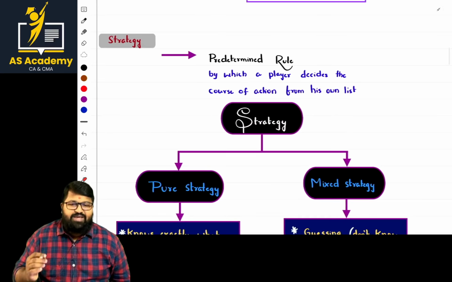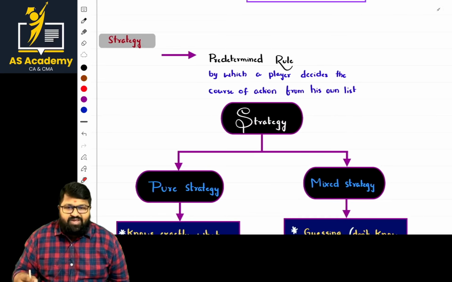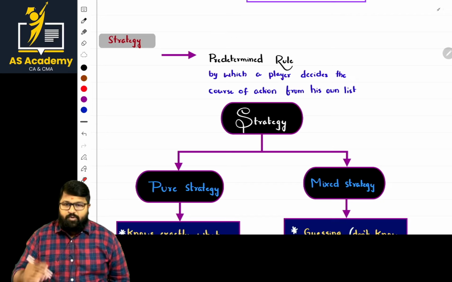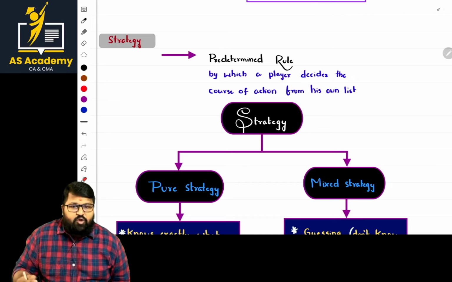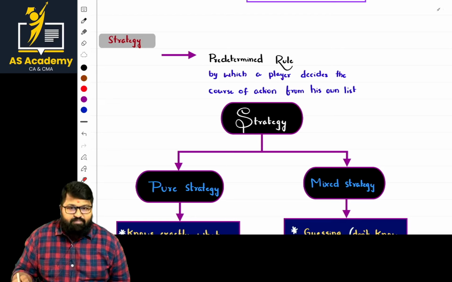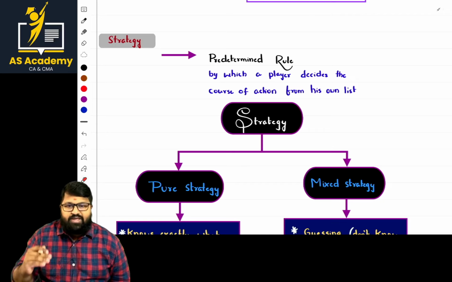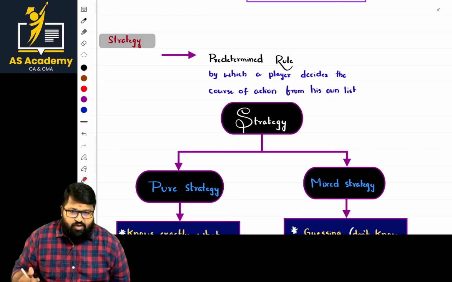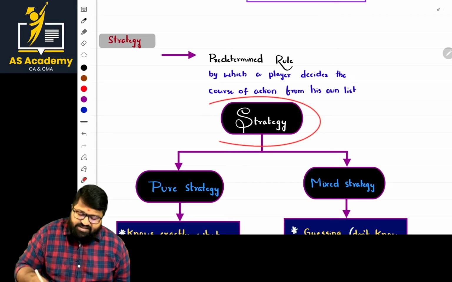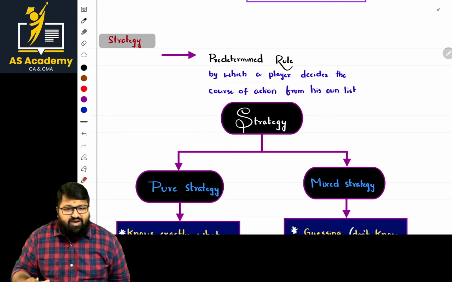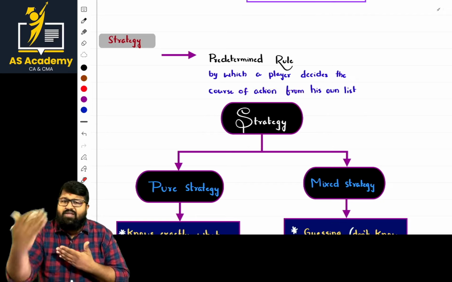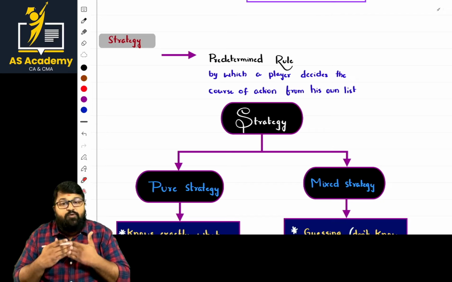Sir, mainly the strategies are more important. In the case of strategies, a predetermined rule. Sir, in the case of SM, you might have come across strategy at the CMA inter level, that is the gameplay. A strategy is nothing but what is used in a war to play against the enemies. Now this strategy is also used in the market, where there can be more than two participants, and one has a good strategy and the other has another strategy.